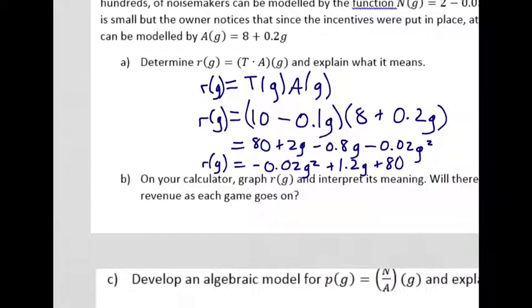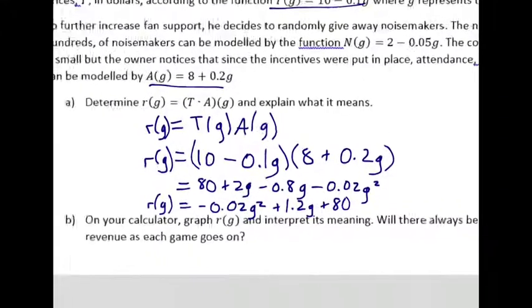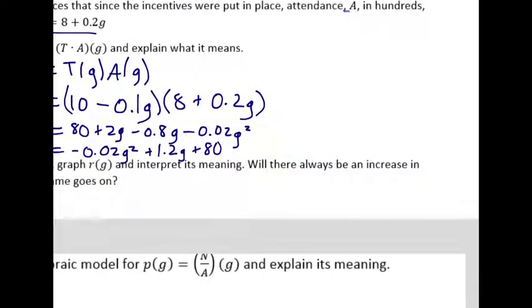What do you think that function, that new function represents? Revenue, right? You took the ticket price, T, multiplied it by the number of people, the attendance, right? That would definitely tell you revenue at a particular game. Okay? And that will change based on how the game number increases or decreases, right? Because the ticket sales, or the price of the ticket is going to be different depending on what game number it is. So the revenue will be a little bit different as well. Okay, so this represents revenue.